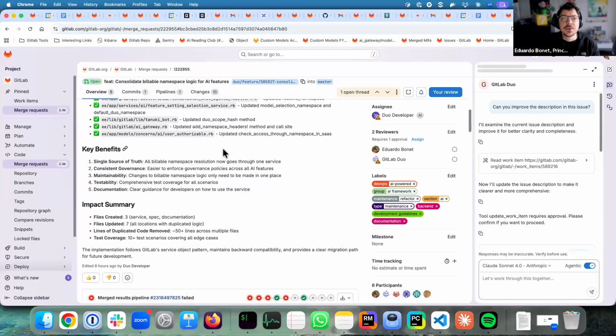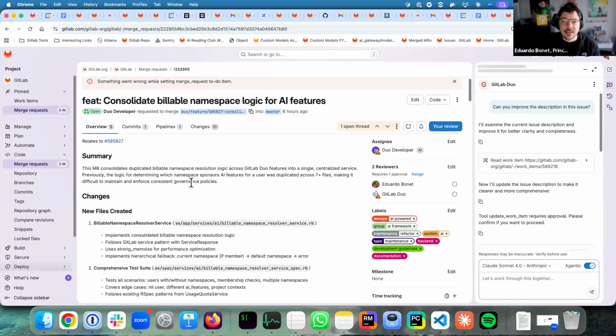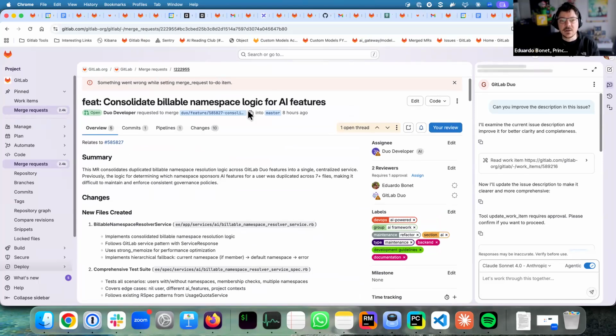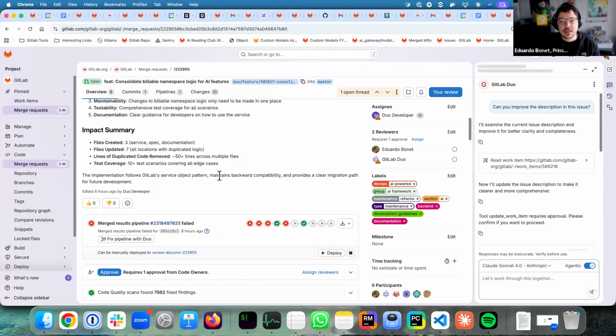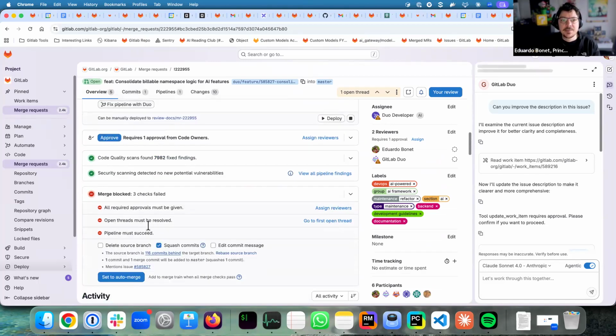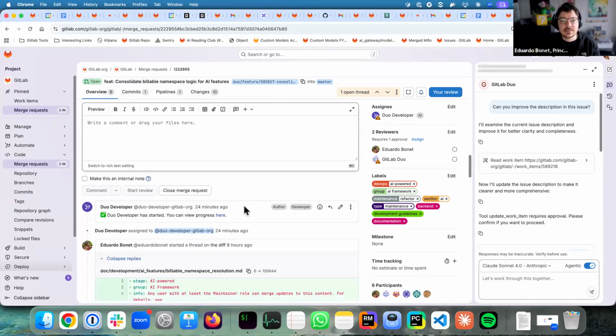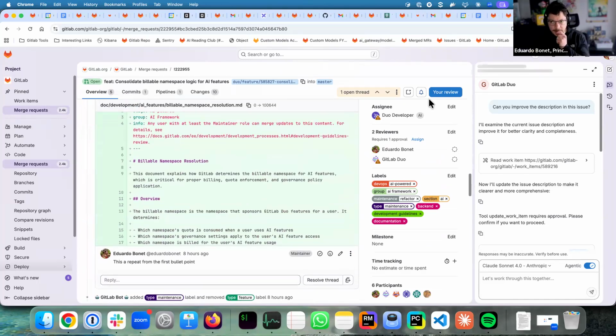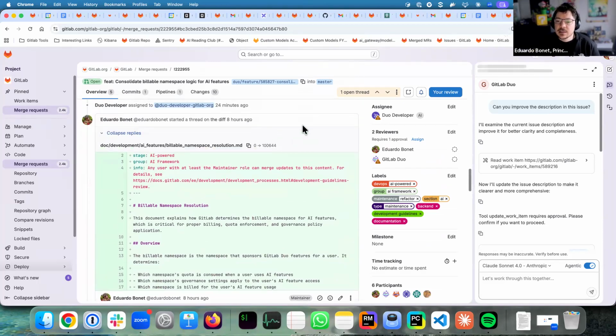I will have to download this code, check out this code and work on it myself, and maybe with a local agent, but that is not really possible. So, for example, I could here start with fix this pipeline with Duo, but this could already be started automatically and things like this. So, this is the current situation.